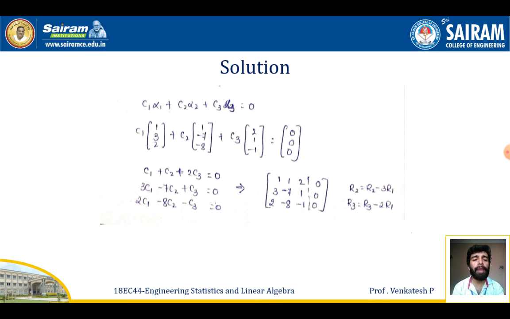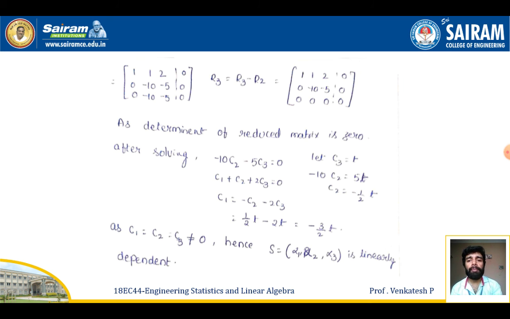So make an augmented matrix again: 1, 1, 2 equals 0; 3, -7, 1 equals 0; 2, -8, -1 equals 0. On doing row operations to get the echelon form, I get the matrix 1, 1, 2 equals 0; 0, -10, -5 equals 0; 0, -10, -5 equals 0. Again, R3 becomes R3 minus R2. I get 1, 1, 2 equals 0; 0, -10, -5 equals 0; 0, 0, 0 equals 0.